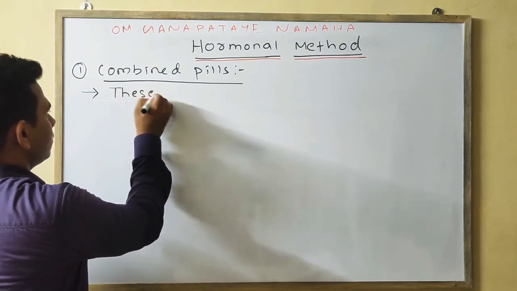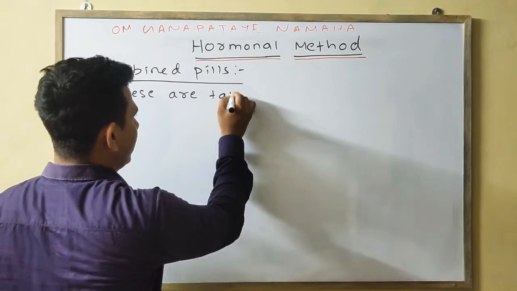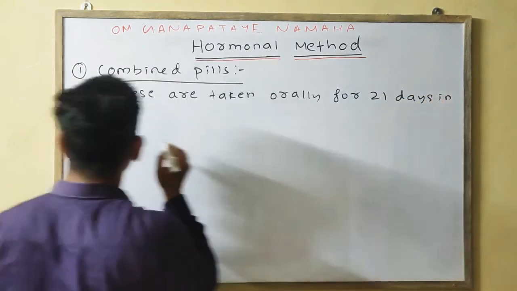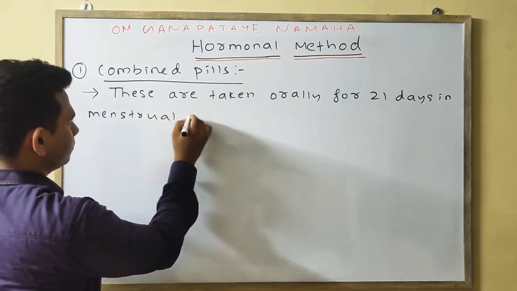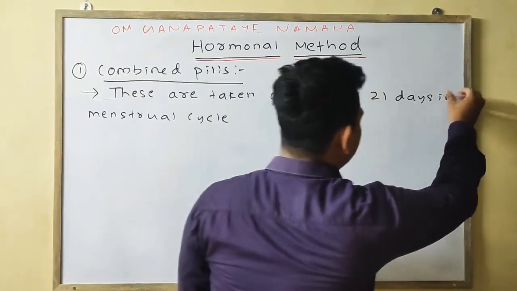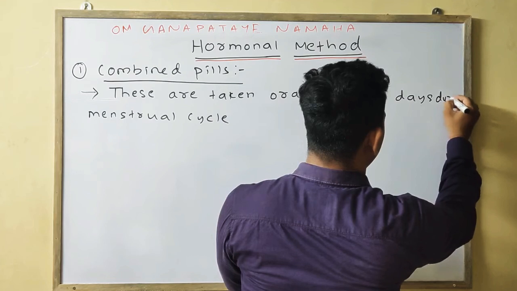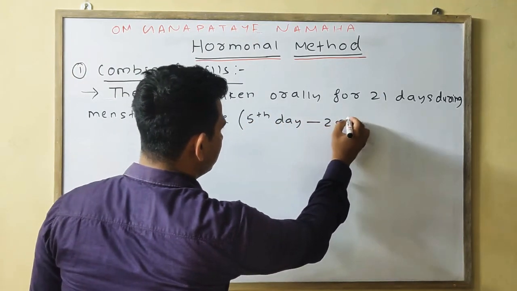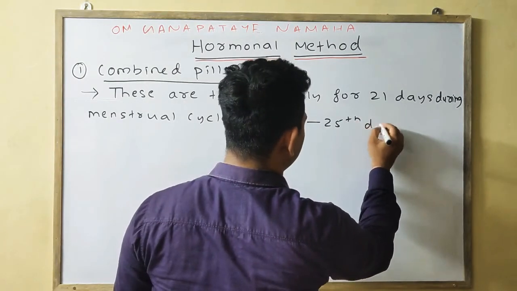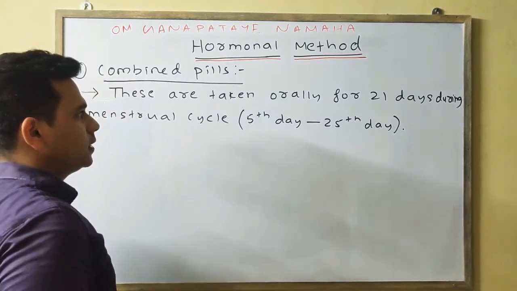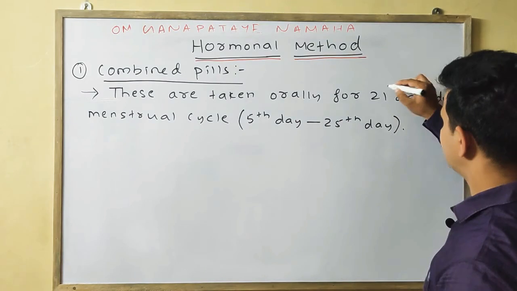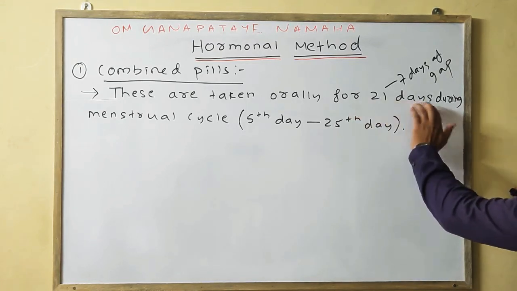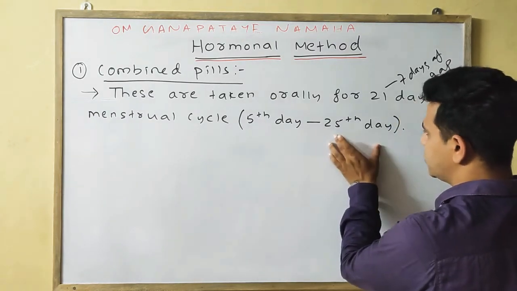First point, these are taken orally for 21 days during the menstrual cycle, starting from the 5th day up to the 25th day. Okay, and this process is continued with a 7 day gap.